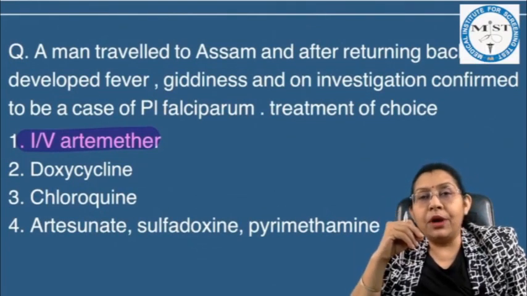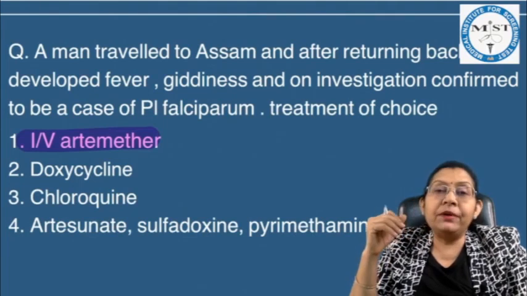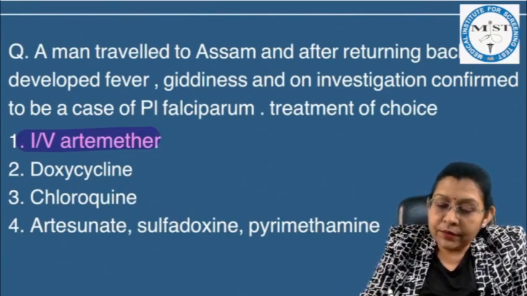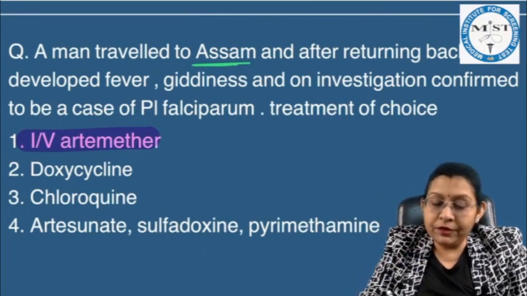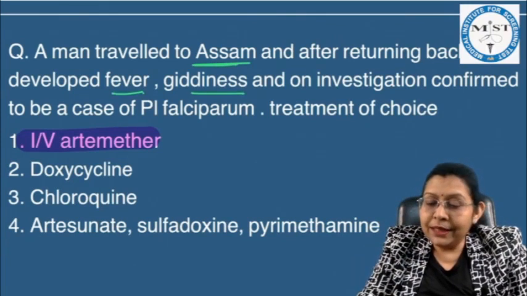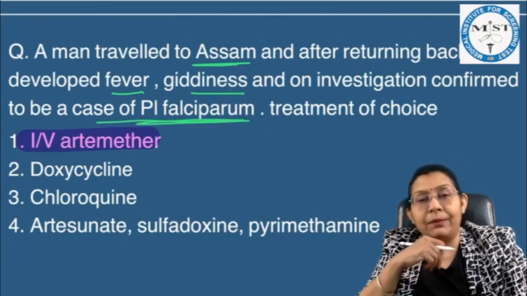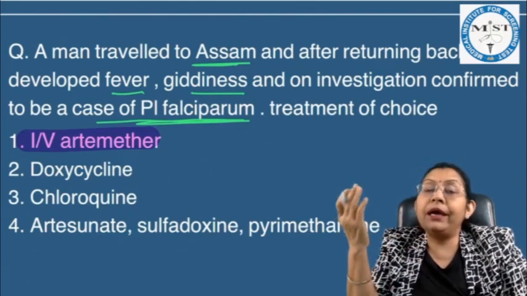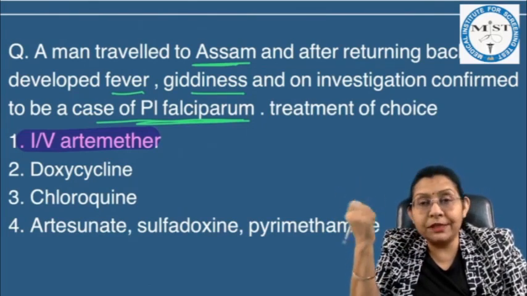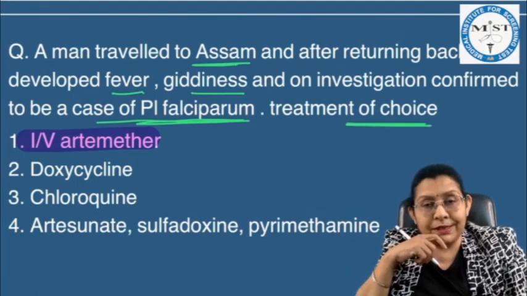A man traveled to Assam, and after returning back he developed fever. So one clue is that he had gone to Assam, and after returning developed fever and giddiness, and on investigation was confirmed to be a case of Plasmodium falciparum. They had clearly mentioned it, because in the northeast states there is a high possibility of Plasmodium falciparum infection. So what is the treatment of choice?